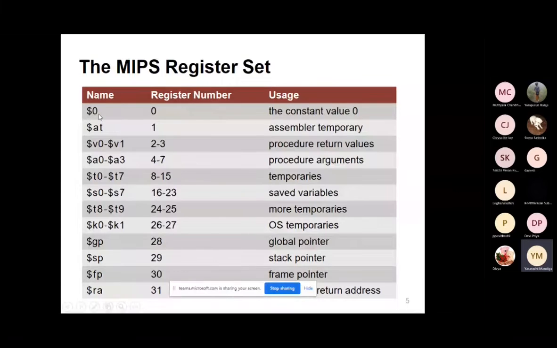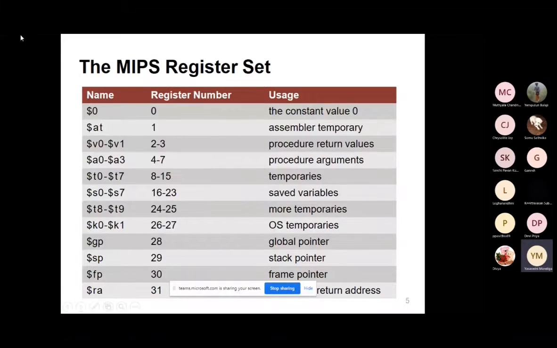And next one is dollar at, the register number is one. It's an assembly temporary register. V0 to V1 are register numbers 2 to 3, and procedure return values. Next A0 to A3 are registers 4 to 7, procedure arguments. Coming to T0 to T7, these are temporaries.